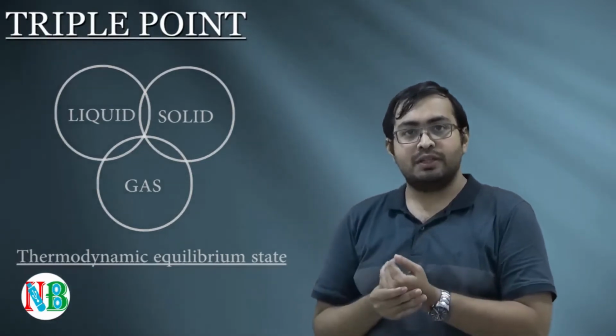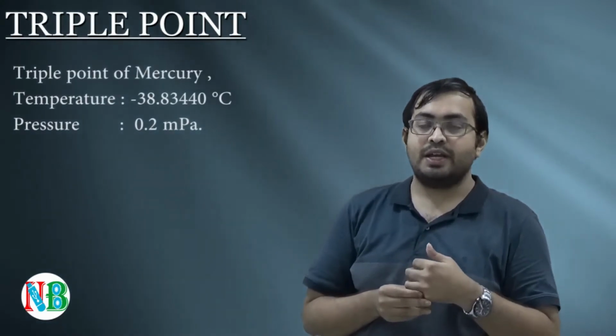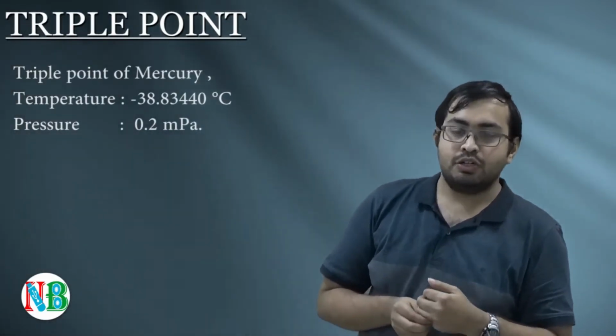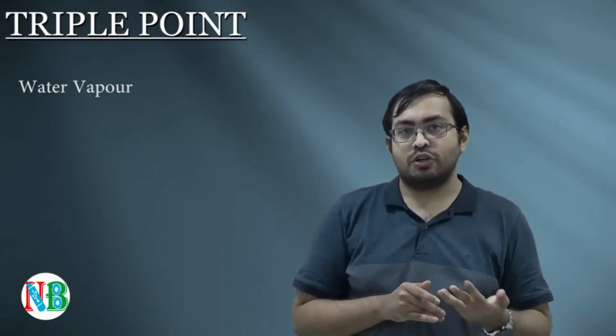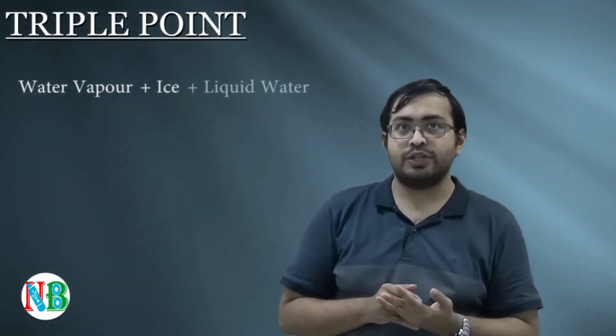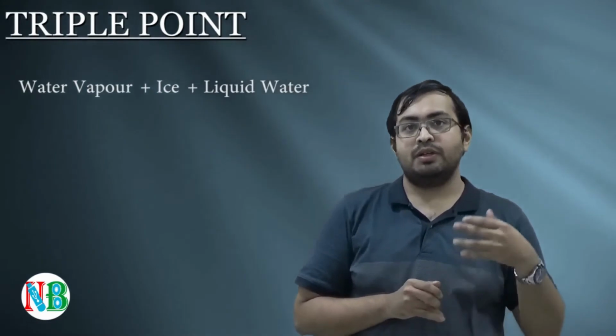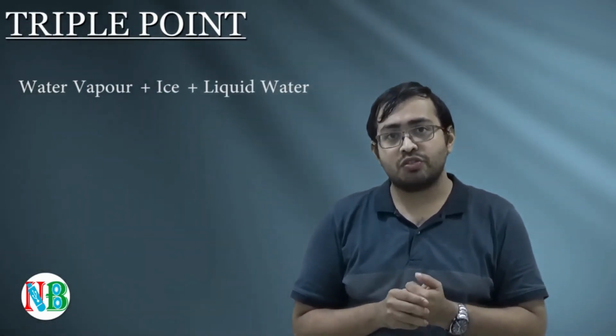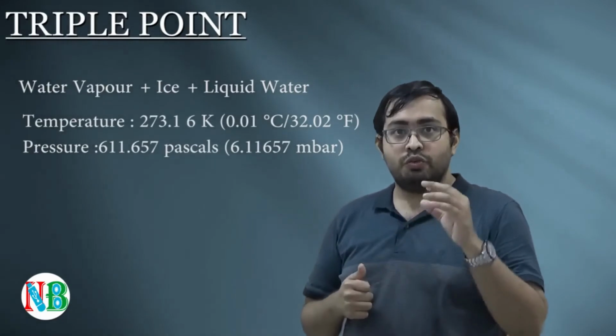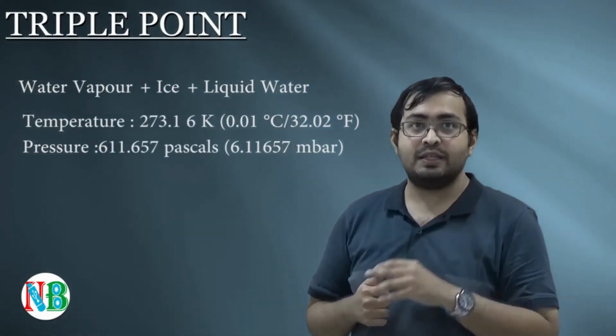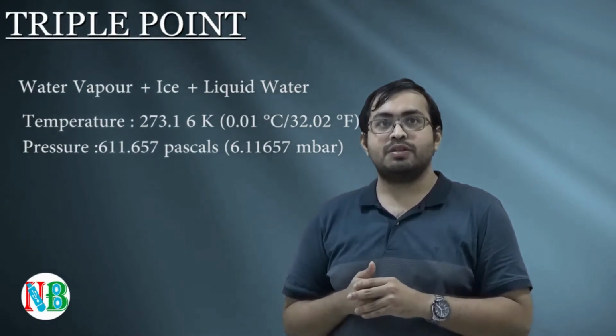For example, mercury has a triple point at a temperature of minus 38 degrees Celsius and a pressure of 0.2 millipascal. Not only that, a triple point exists for many other substances, just like water. So the single combination at which water vapor, solid ice and liquid water can exist in stable equilibrium happens at 273.16 Kelvin, which is used to define the Kelvin scale, at a partial vapor pressure of 6 millibar.